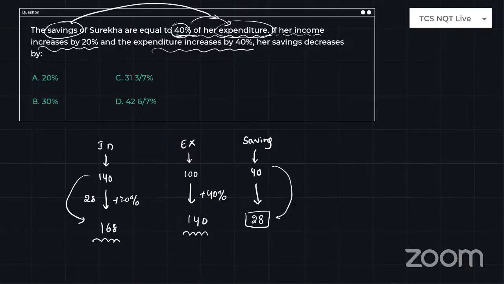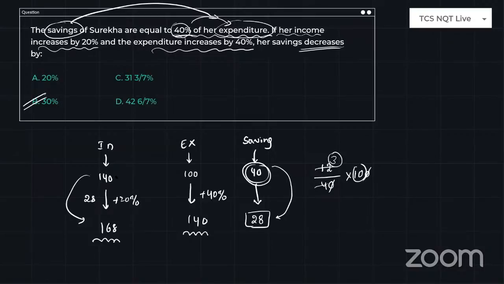Savings was decreased. So how much was it decreased? Decreased by 12 rupees. And you have to find the percentage on savings again. Why? Because you need to know what percentage of the savings was reduced. So divide by 40 into 100. The 0 got cancelled, 4 cancelled this 3 times. 3 into 10, 30% is your answer.